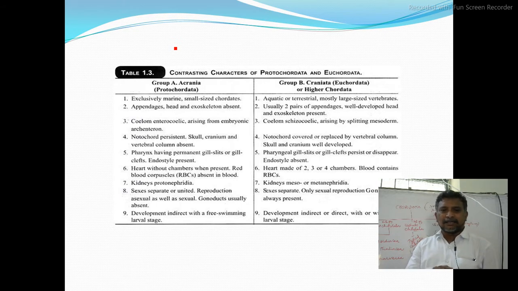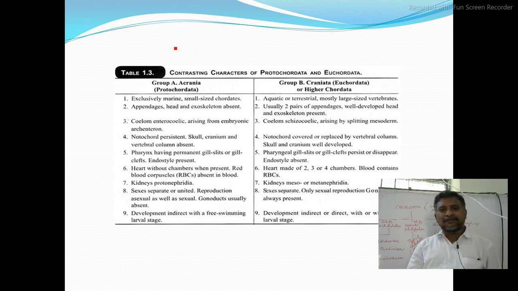Heart is without chambers when present in protochordata. The heart is made up of 2, 3 or 4 chambers in higher chordates. Blood contains RBCs in higher chordates. Blood corpuscles are absent in lower chordates, that is protochordata.